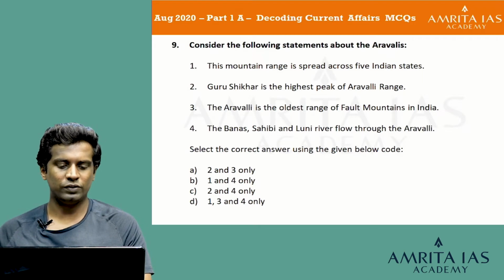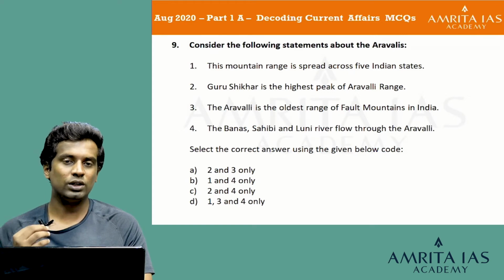Remove the first statement, you are left with just 2 options, option A and C, that is 2 and 3 only, and option C 2 and 4 only. Statement 2 is correct in both the instances. The only question is on statements 3 and 4. The third statement, the Aravalli is the oldest range of fault mountains in India. Aravallis are not fault mountains, but rather they are fold mountains.